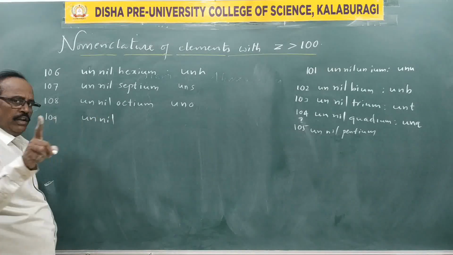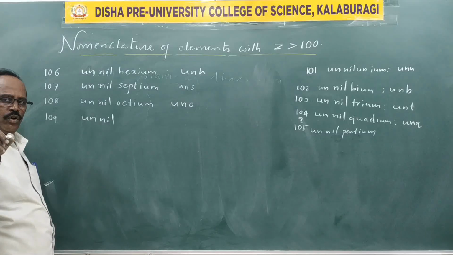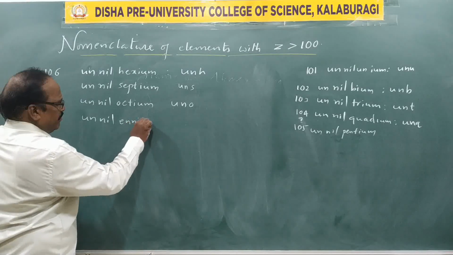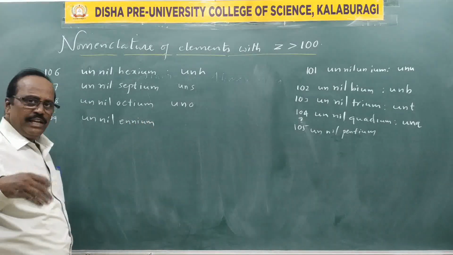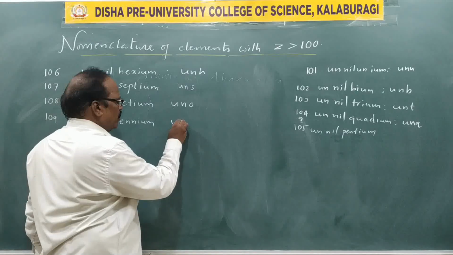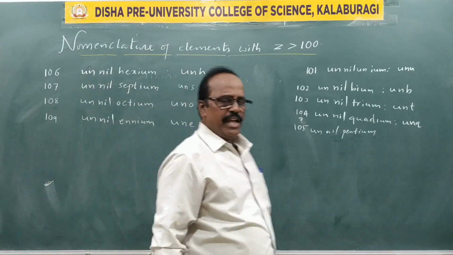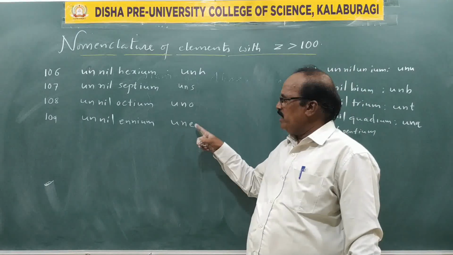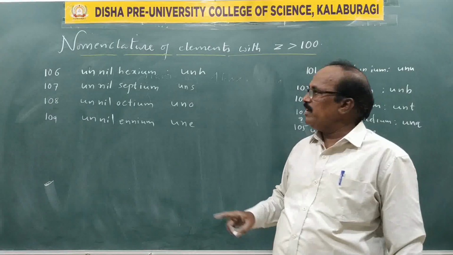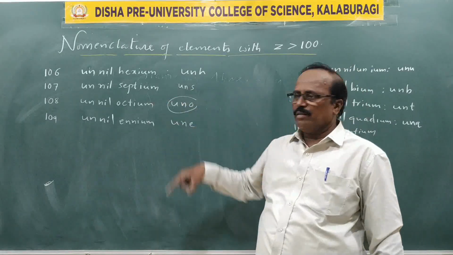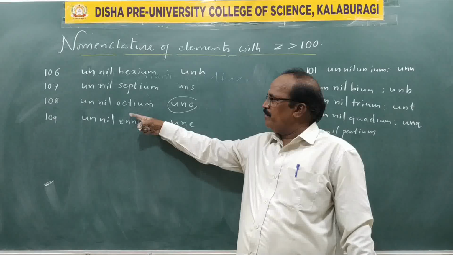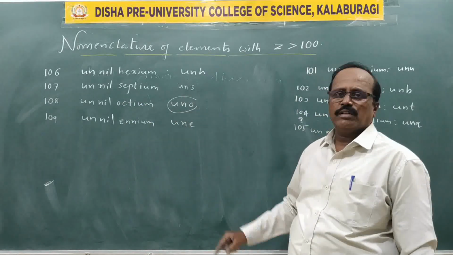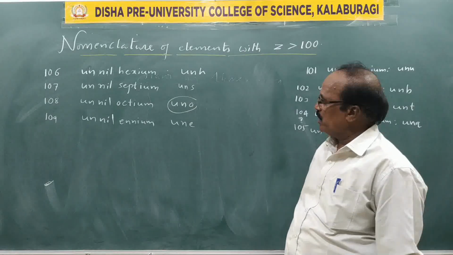1 un, 0 nil, 9 enn, ium. Unnil ennium, symbol UNE. In NEET, CET, JEE, they give this. They ask the number and give the name, or they give the name and ask the number. Vice versa. You must practice all the permutations and combinations in this case.